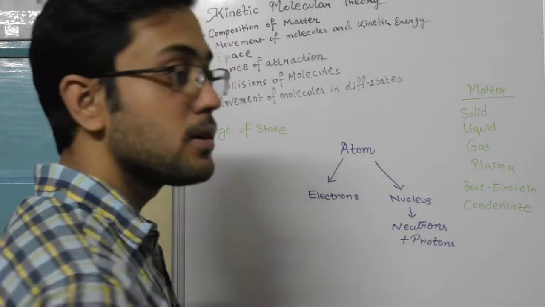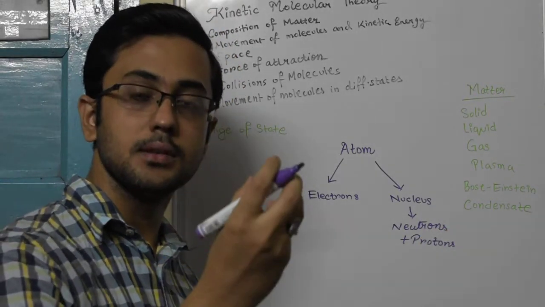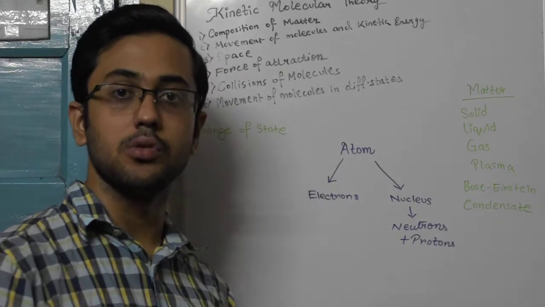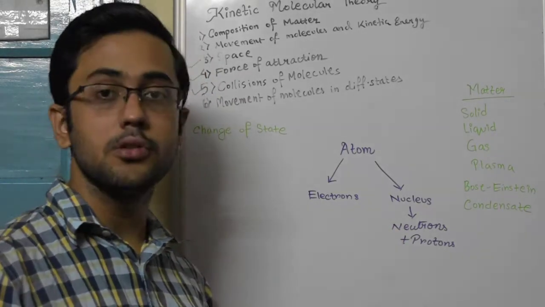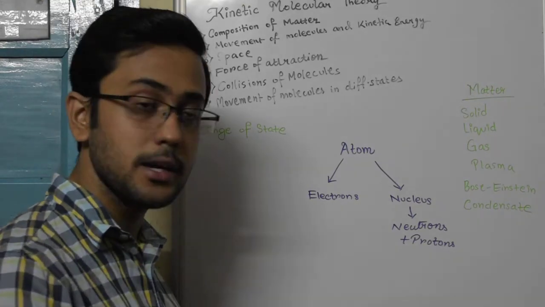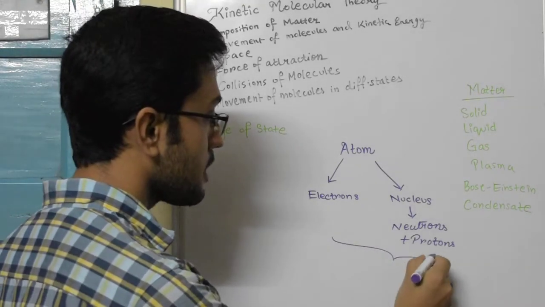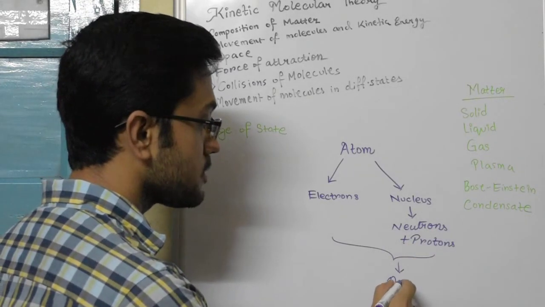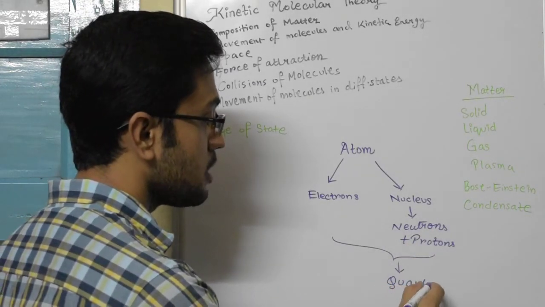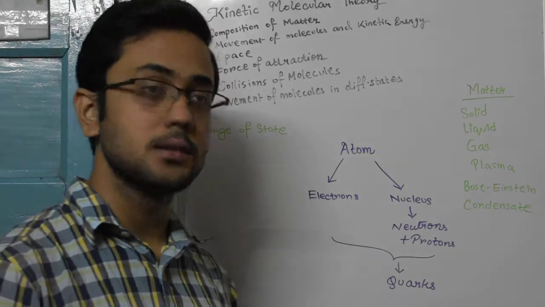An atom can be further subdivided into a nucleus around which the electrons rotate, and the nucleus is constituted of neutrons and protons, and you shall study in higher classes that even these electrons, neutrons, protons, they are again made up of something more fundamental known as the quarks.